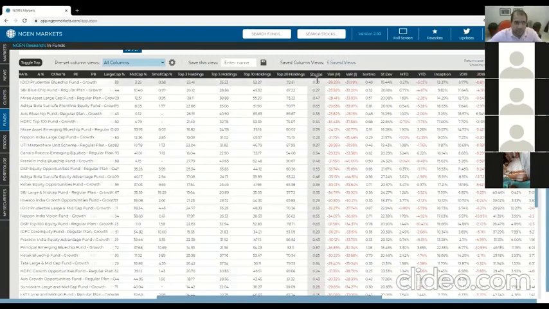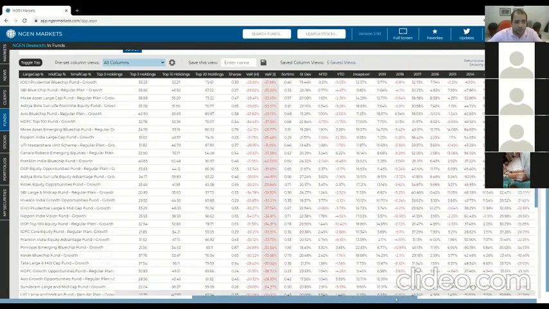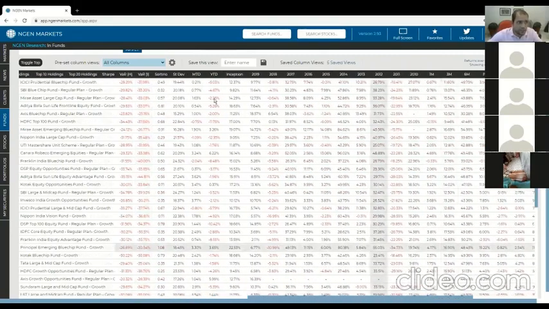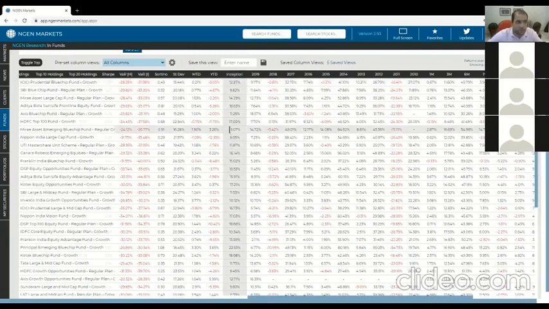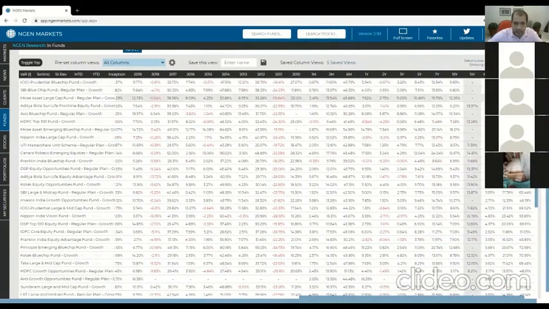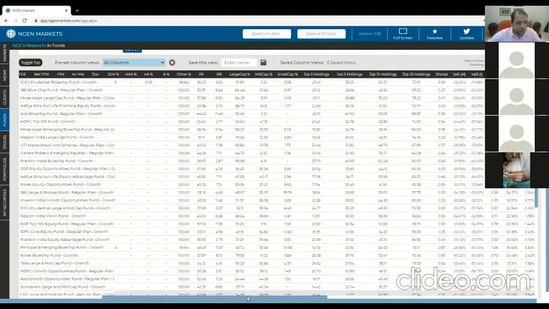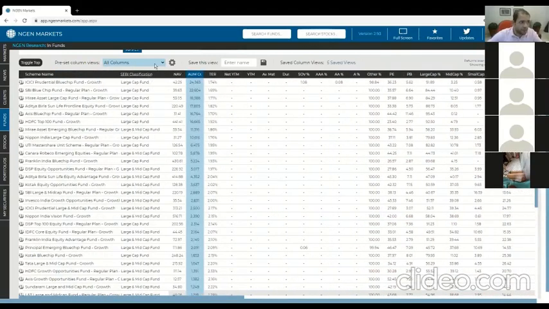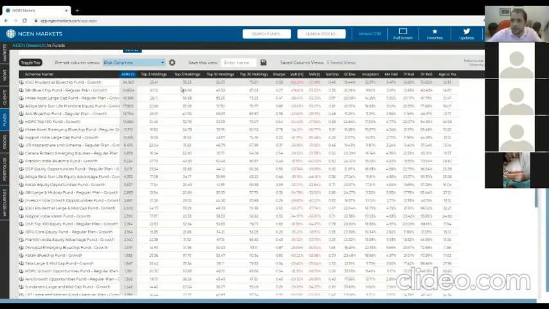Then you have some risk stats like Sharpe ratio, value at risk, or Treynor ratio, standard deviation. And as you keep moving along, then you see much more about returns. Obviously month to date, year to date, inception, that's pretty much a CAGR since inception. Then you have every calendar year for the last 10 years. And then starting from 1 month all the way up to 15 years, and then finally some rolling returns as well. So because there's so many columns, we basically went through an exercise where we started to give you some preset columns. So for example, if you're just interested in risk statistics,